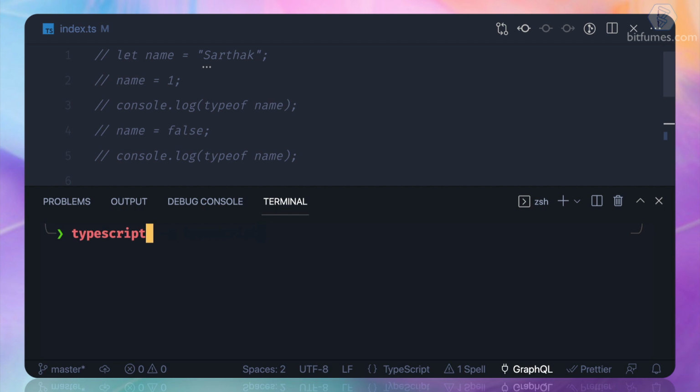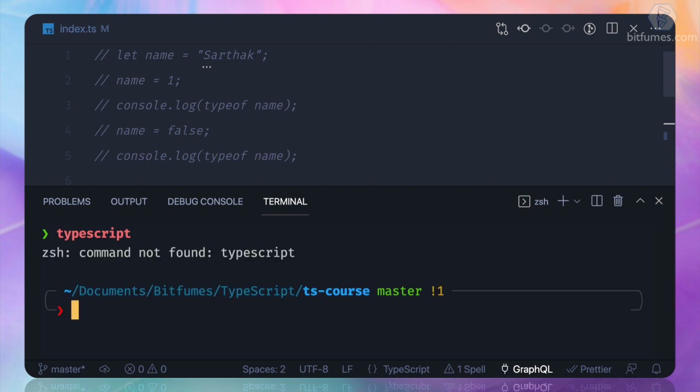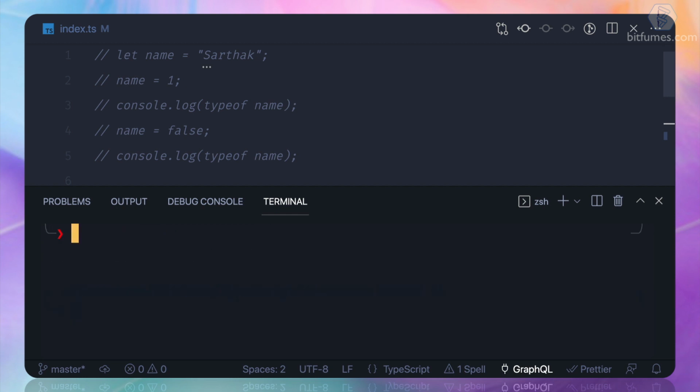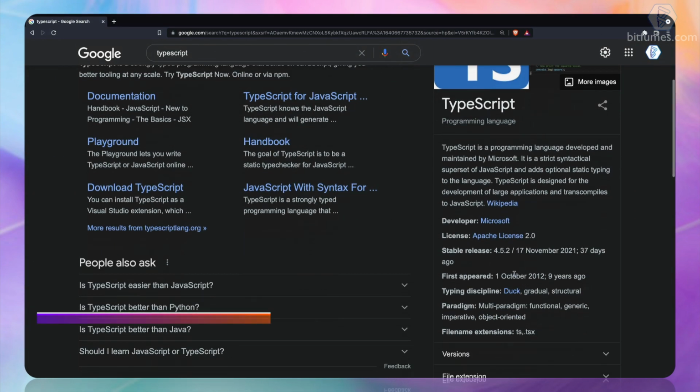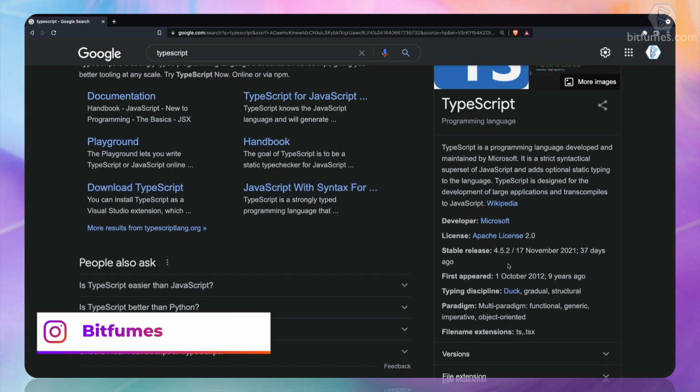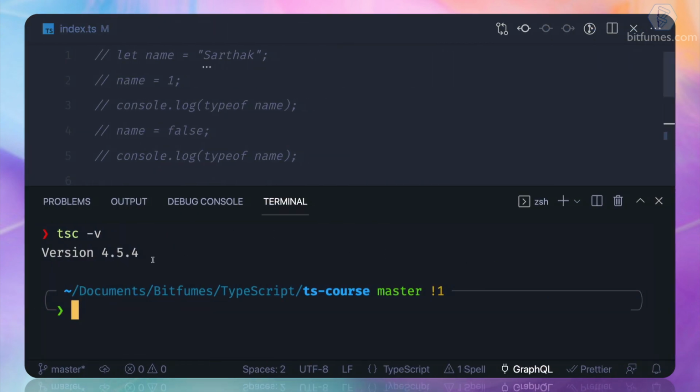Does that mean we will be able to write TypeScript? No, because the command line shorthand for TypeScript is not typescript, it is tsc. Now we can check the version. And yes, it's the latest version, which is 4.5.4, although Wikipedia is saying 4.5.2. It doesn't matter, we are on the latest version of the TypeScript compiler.